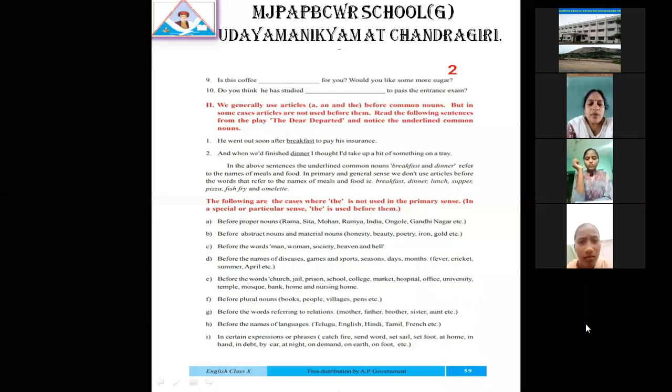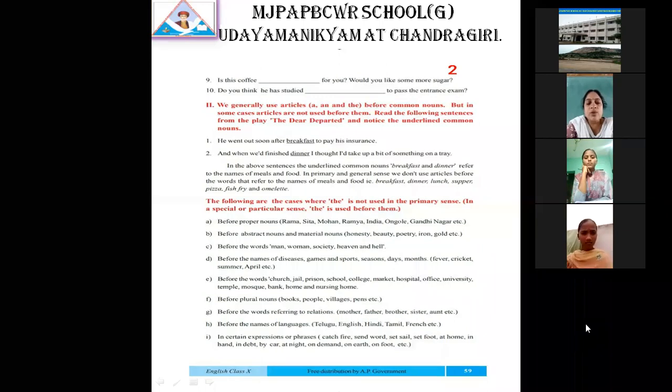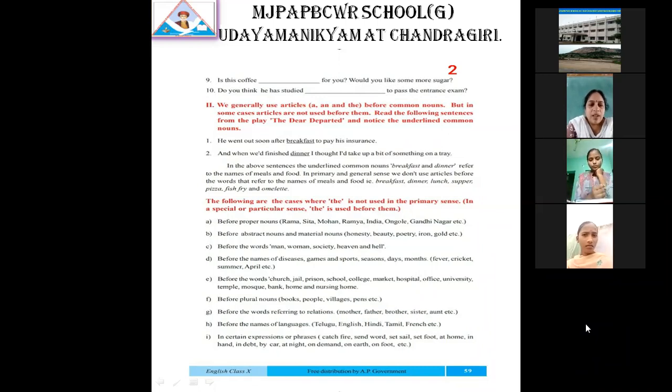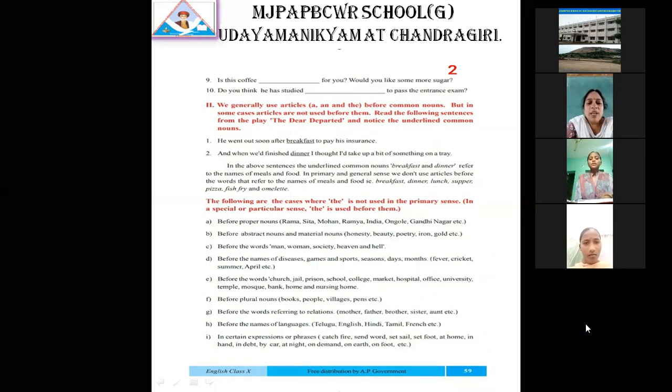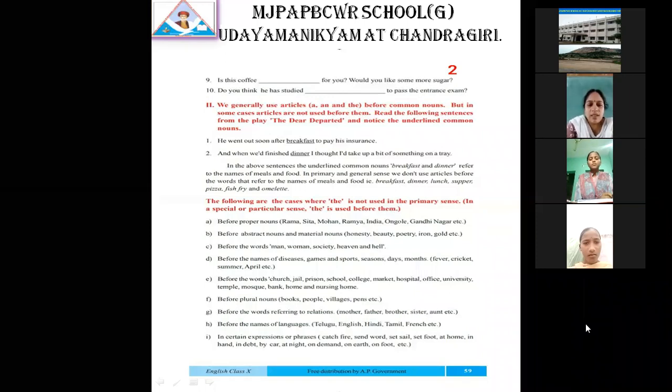So here we are totally depending on the sounds. Don't check the starting letter, just find out the sound. If vowel sound, "an"; if consonant sound, "a". And the next point is "the": before familiar things, familiar objects, we are going to use the definite article "the". Is it clear, ma'am?